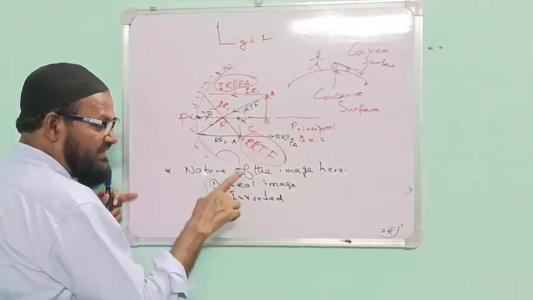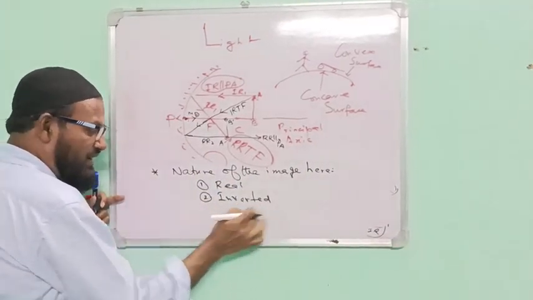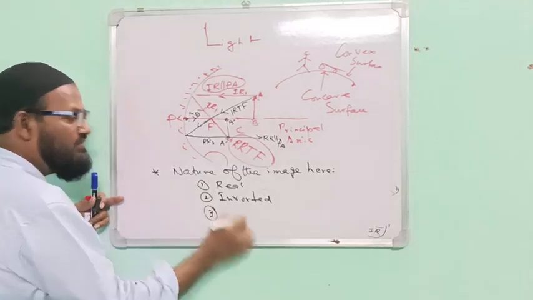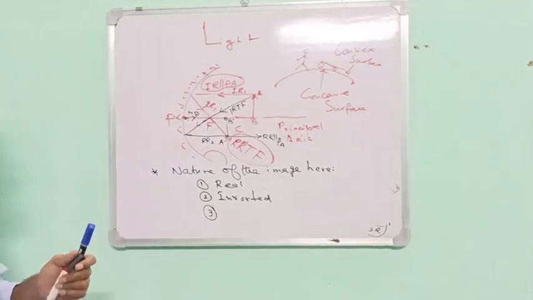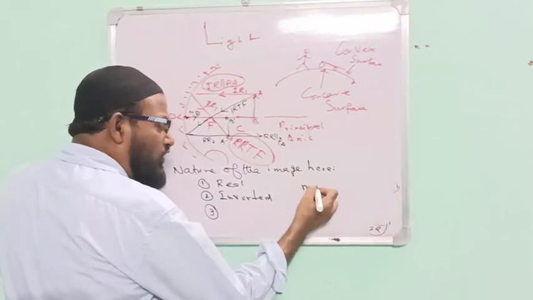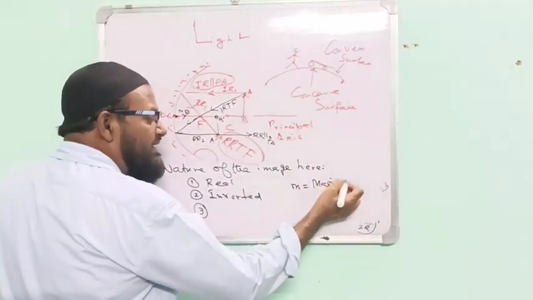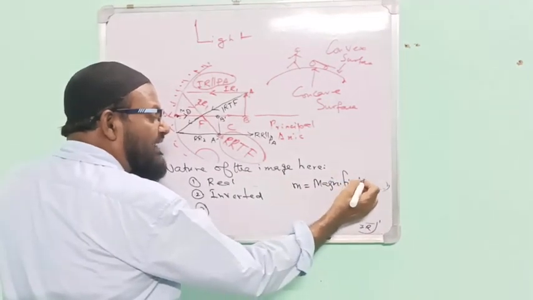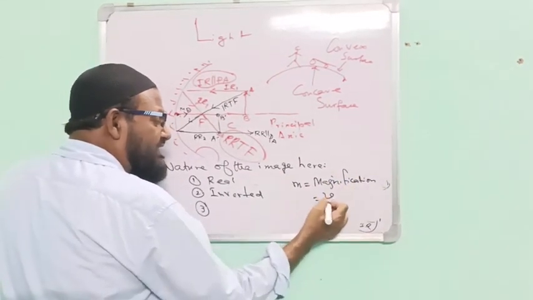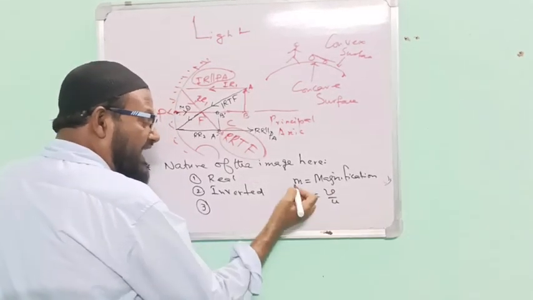Object image is the first thing. What is the nature? It's a real image, inverted image. Another thing is important. Here is one important term: small m is known as magnification. In this case, m is V by U.